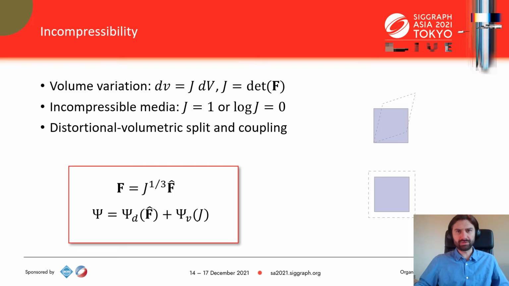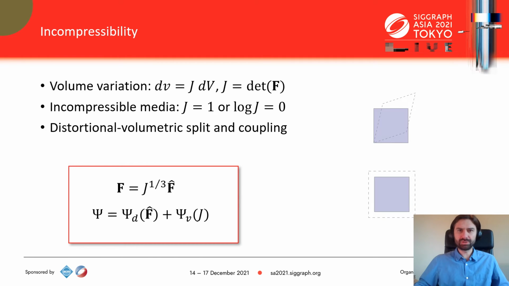The determinant of F also controls how a small element of volume evolves. We will call it J from now on, and it is simply a scaling factor. Of course, for incompressible materials it has to stay 1 at all times and for every point in space. We distinguish two types of deformation. Distortional deformation, which leaves the volume constant, see the top picture, and volumetric deformation, which shrinks or scales up the volume in all directions, see the bottom picture.